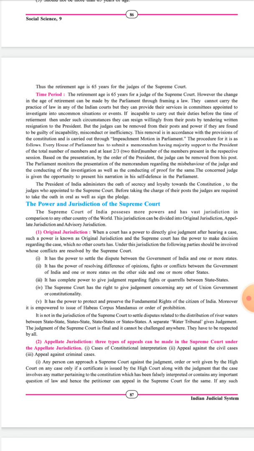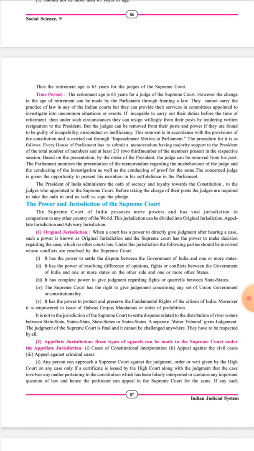But the judges can be removed from their post and powers if they are found to be guilty of incapability, misconduct, or inefficiency. See, if the judge is found guilty, or is incapable or inefficient, or is involved in some misconduct, he can be removed from his post through a procedure called impeachment. This removal, in accordance with the provisions of the Constitution, is carried out through an impeachment motion in Parliament.